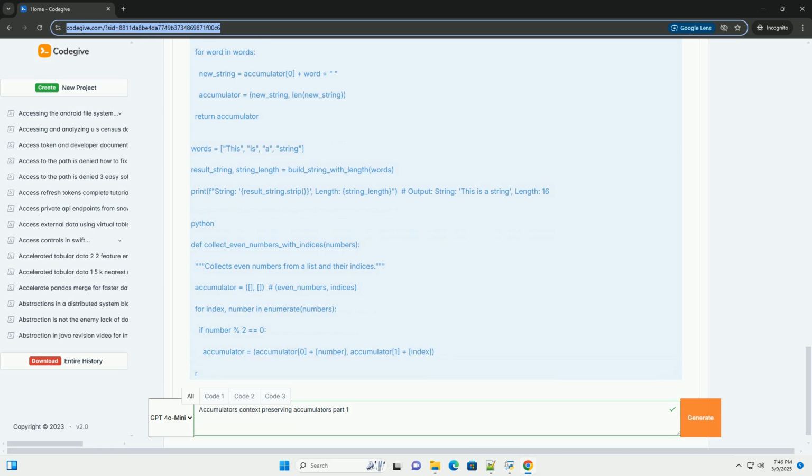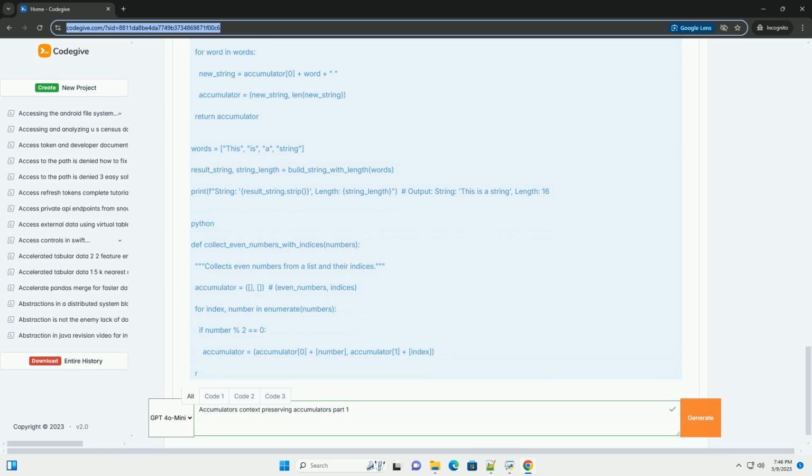Context preservation, the key difference. Context preservation is the crucial element we'll focus on. In many accumulator scenarios, it's important to maintain additional information or state alongside the accumulated value. This context allows you to make more informed decisions about how to update the accumulator, track the history of the accumulation, pass intermediate results to other parts of your program, and handle edge cases and exceptions more effectively.